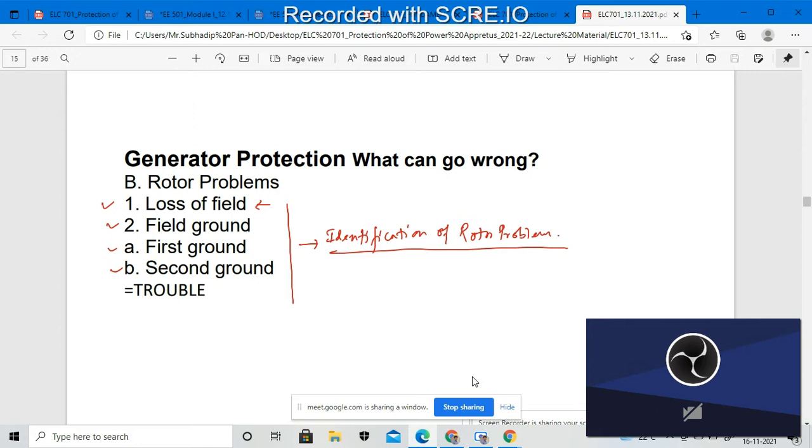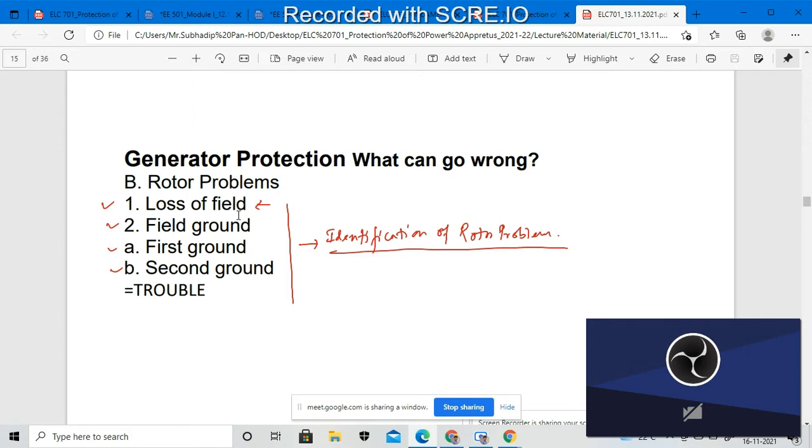So due to this, problems will arise inside the rotor segment during the operation, right? My main objective is to identify and select the location where the fault will arise in the rotor segment. These are the reasons we will see in this presentation page.